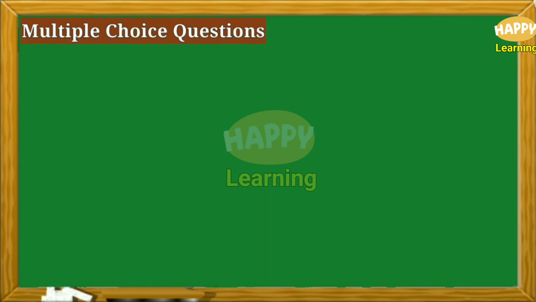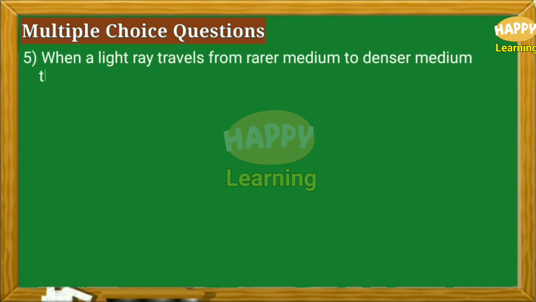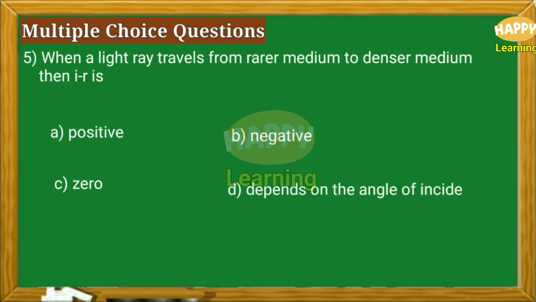Question number 5. When a light ray travels from rarer medium to denser medium, then I minus R value is option A positive, option B negative, option C 0, option D depends on the angle of incidence.